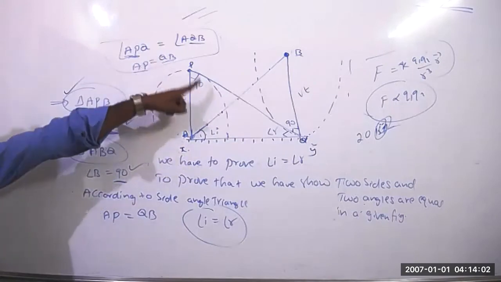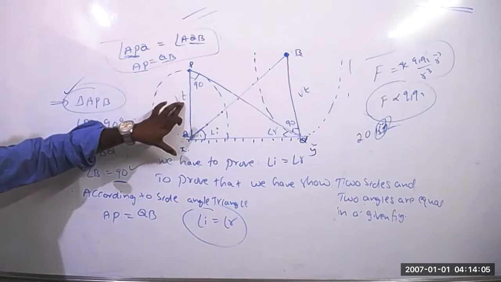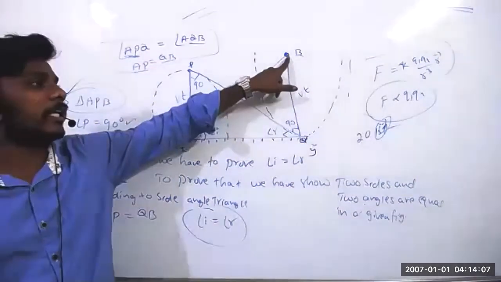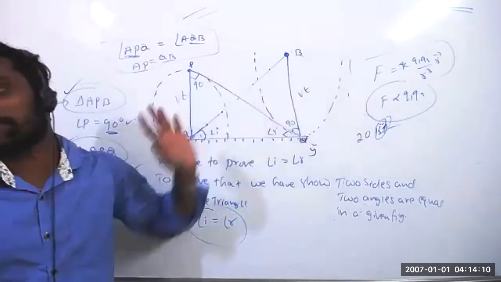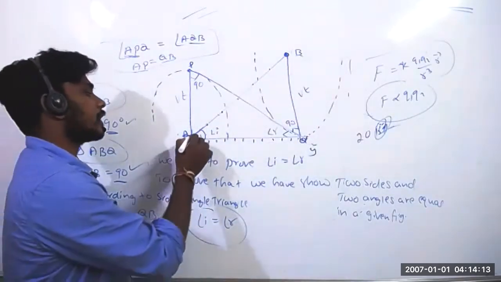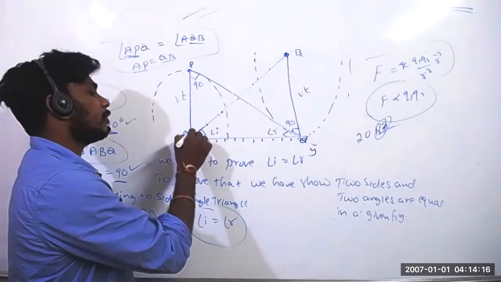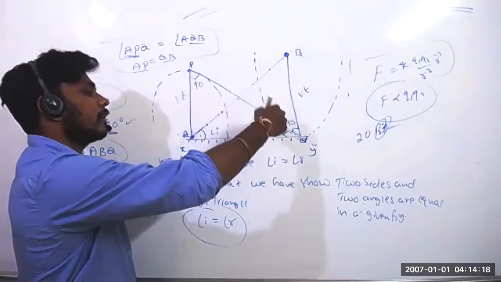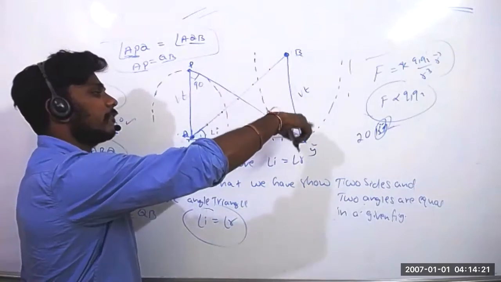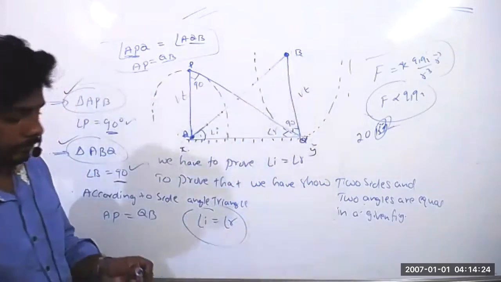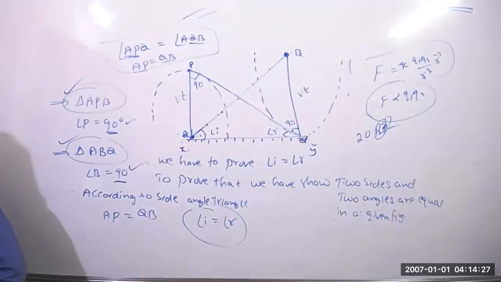It creates the spherical wavefront which travels a distance vt. In the same time, point B also creates a wavefront that travels the same distance. So the distance traveled by the wavefront created by A, the same distance the wavefront created by point B will travel. So remember that. I hope you understood clearly. If you don't understand, please let me know now itself. Otherwise this will always be a doubt. You can't even solve that.